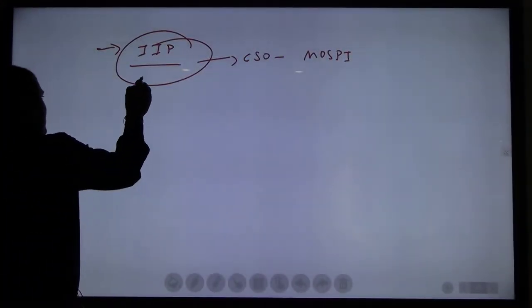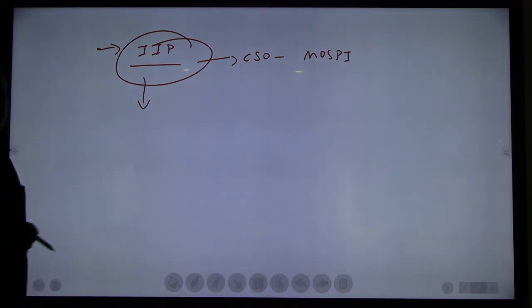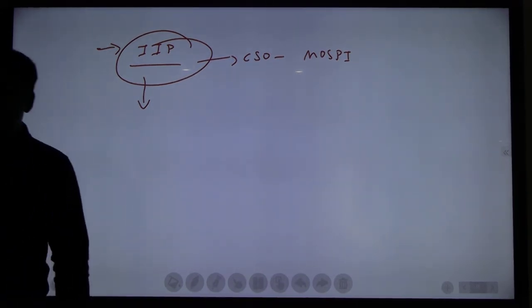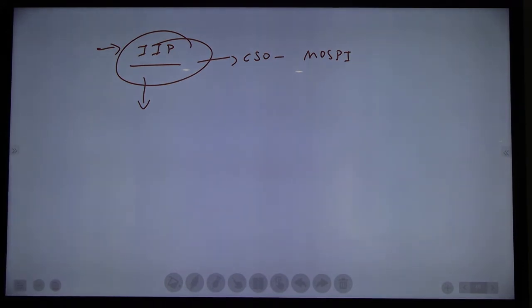It will provide the data of inflation of which sector? Large scale or small scale, whatever it will be, but industrial level. What about the weightage of this index?